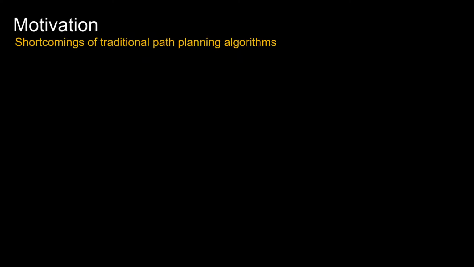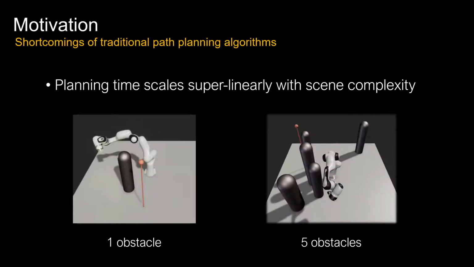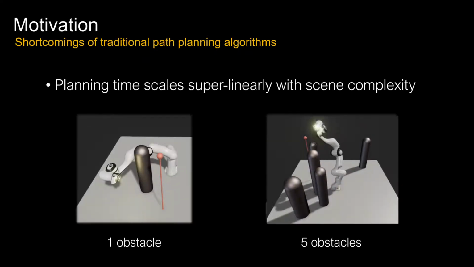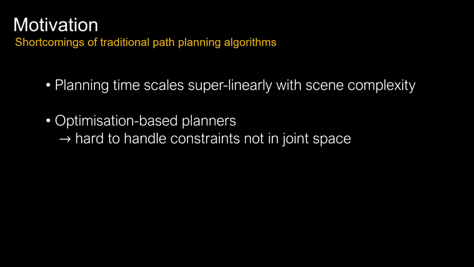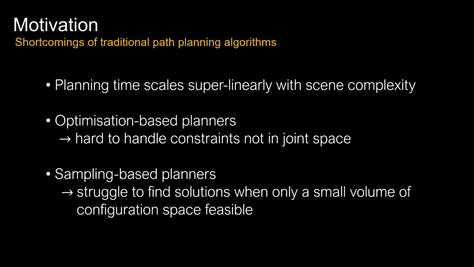Traditional approaches suffer from a few issues. First, their planning time scales superlinearly as the complexity of the scene increases. Optimization-based planners are usually not flexible enough to handle constraints that cannot be directly expressed in joint space. Sampling-based planners, on the other hand, struggle to find solutions in scenarios where constraints render only a small volume of